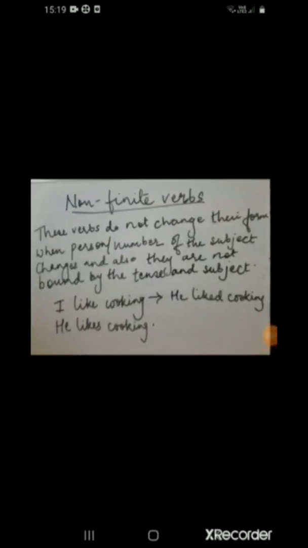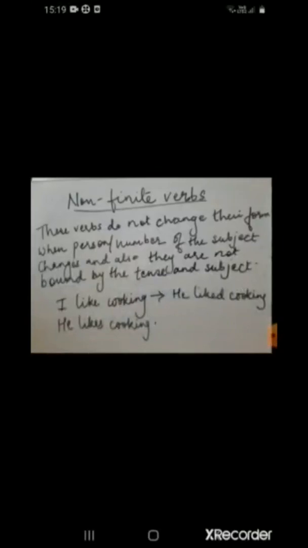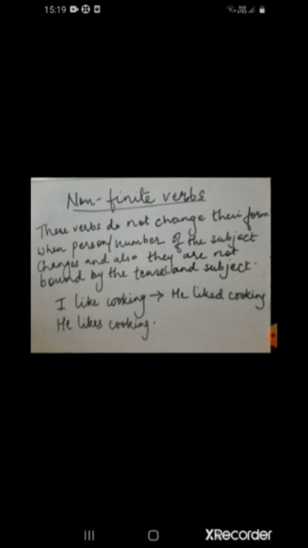Now let's try and understand non-finite verbs. Non-finite verbs do not change their form when the person or the number of the subject changes, and also they are not bound by the tense and subject. Now let's see the examples. I like cooking. He likes cooking.